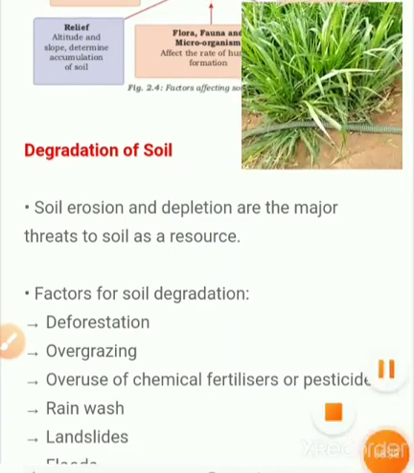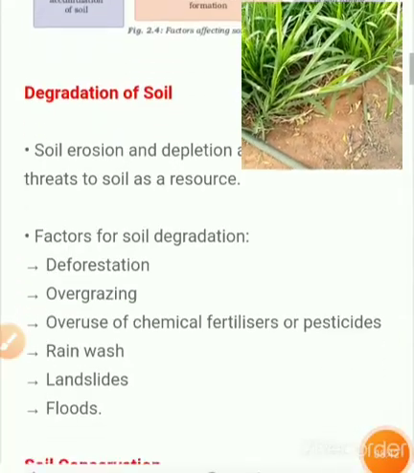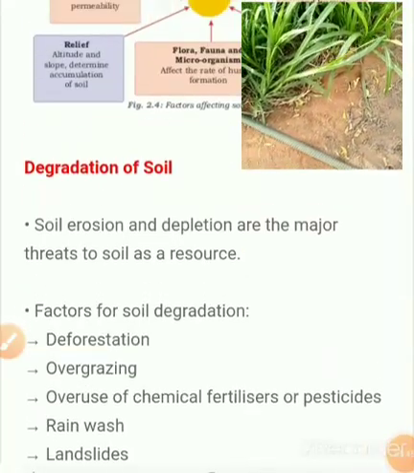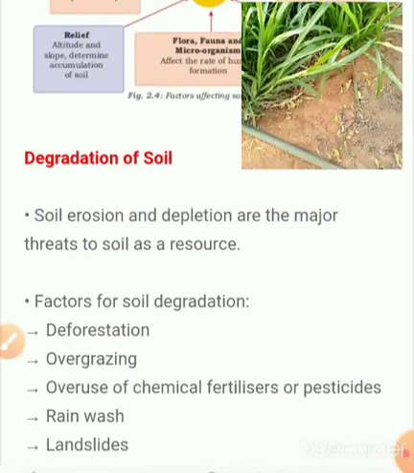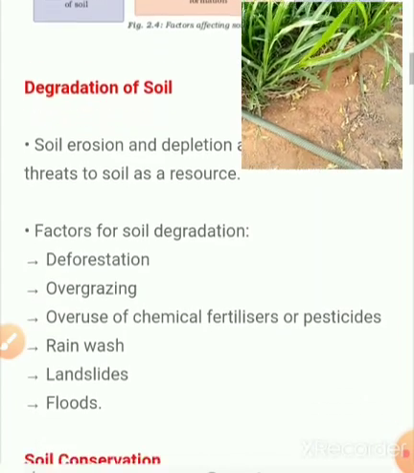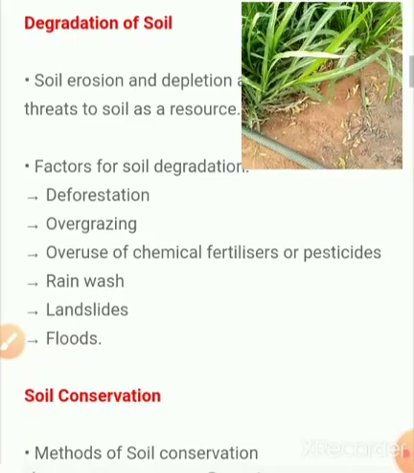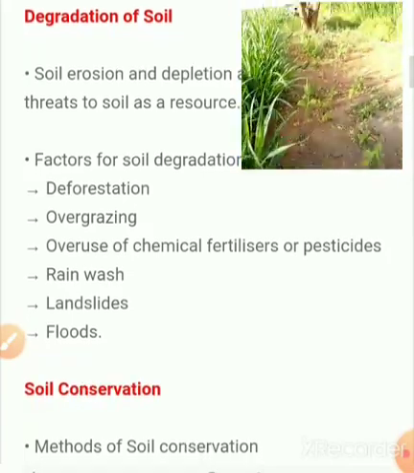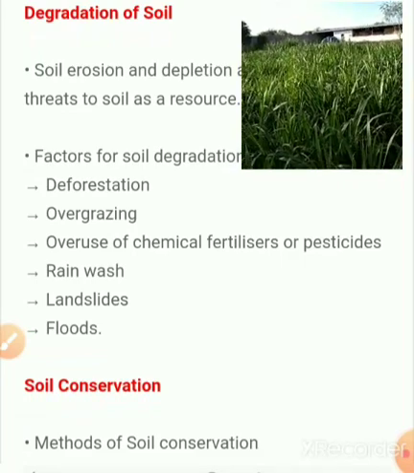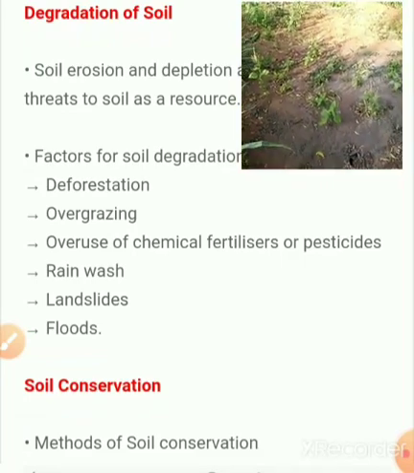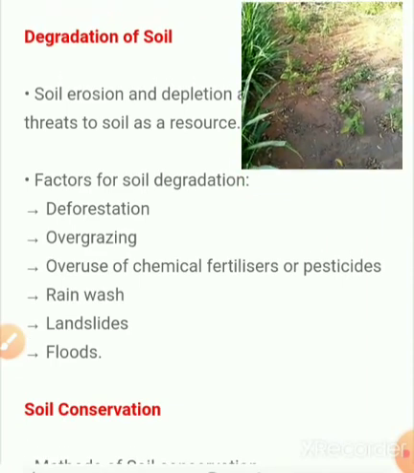Then the factors which are determining the use of land, what all things are there. If you are getting this question, you can write in points: first one topography, second one soil, third one climate, fourth one minerals, and availability of water. These factors are determining the use of the land. If everything is okay, soil is good, climate is good, minerals are available, topography is good, but availability of water is not there, lacking of water means that area we can't make use for any purpose, even for factory purpose or living purpose.